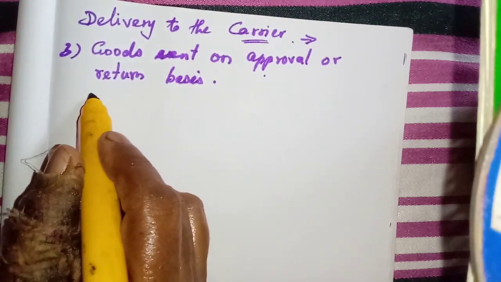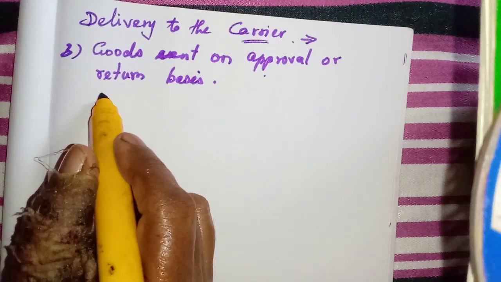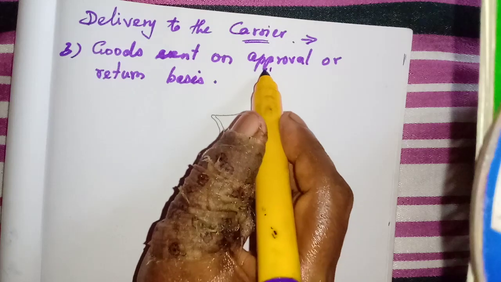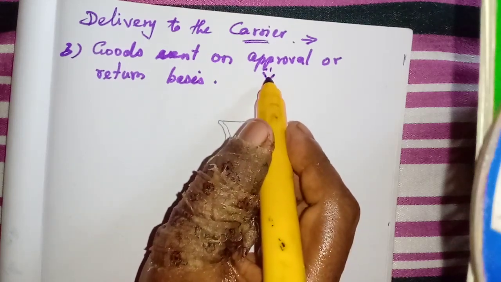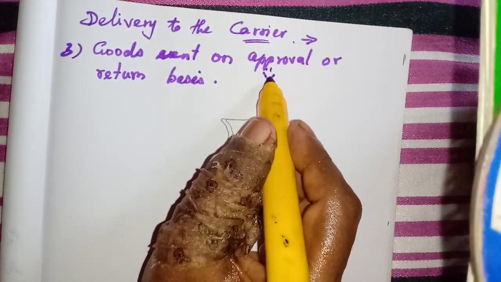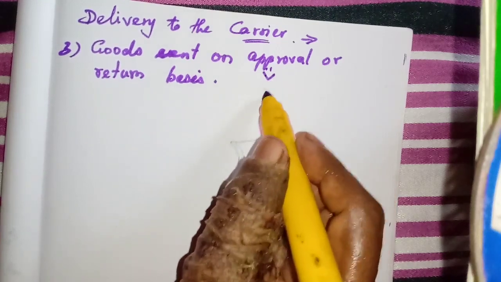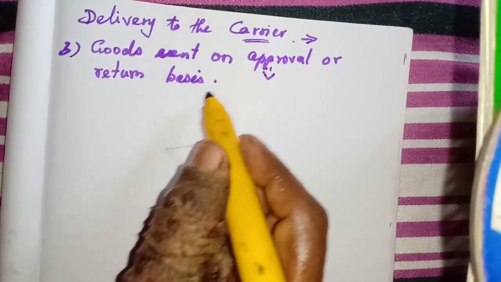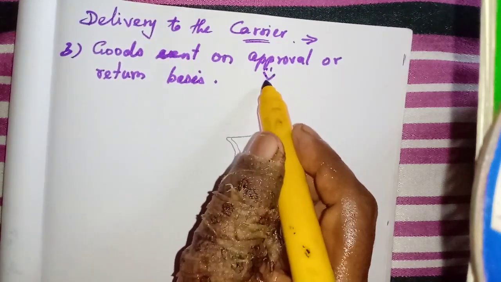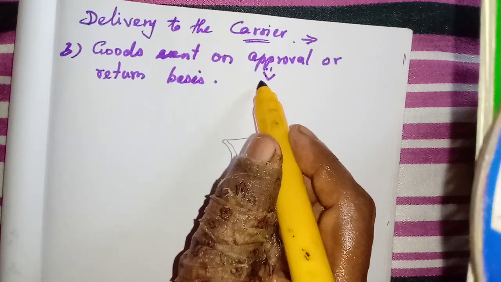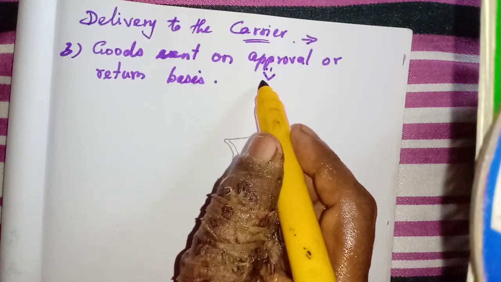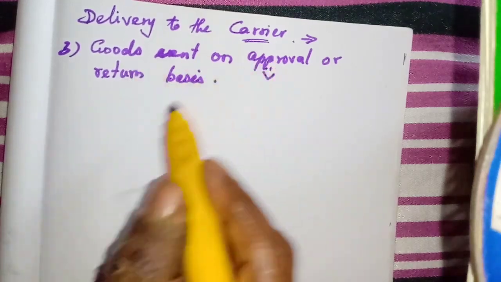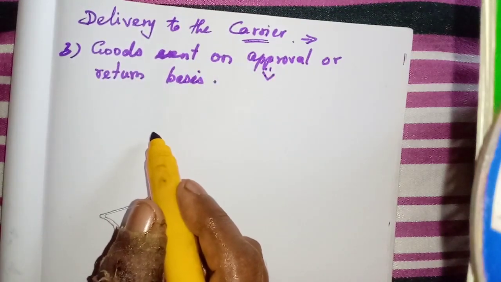When is the ownership transferred? If he approves the goods, at the time of communicating it, the ownership is transferred. Or he will approve after some activities take place. Some action has to be done, and only after that action will the ownership be transferred.